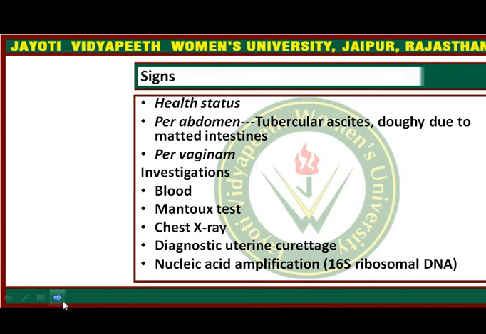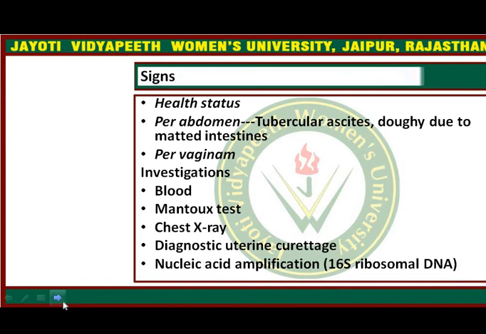Blood tests: total blood count is important, HB percent is important, and ESR is raised. Mantoux test, whenever positive, is a screening test suggesting the patient may have tuberculosis. Chest X-ray for any primary site in the lung has to be done.